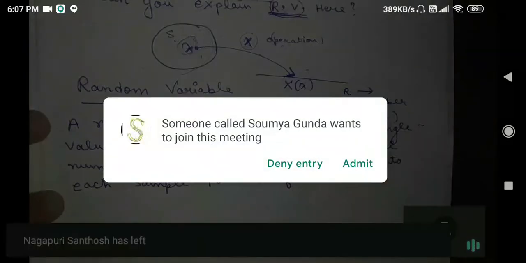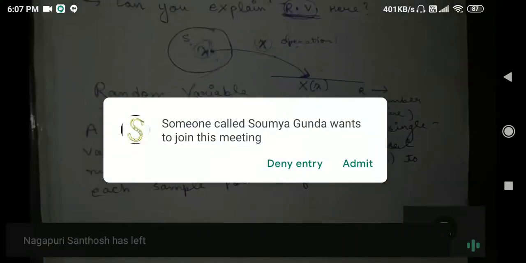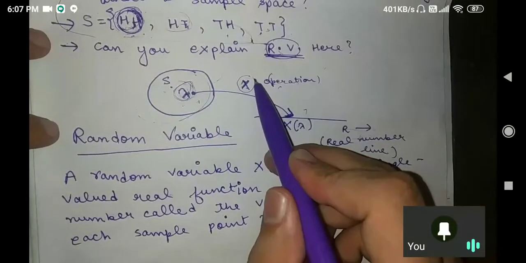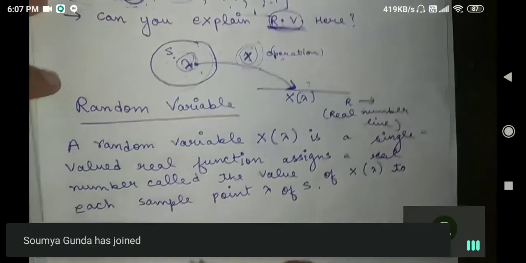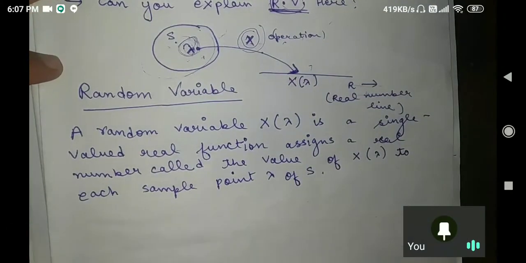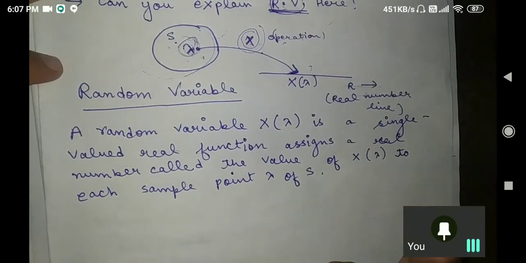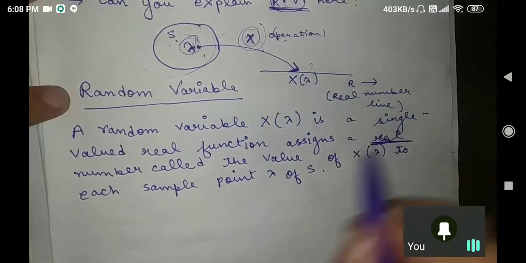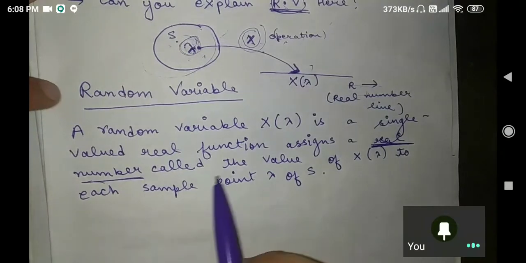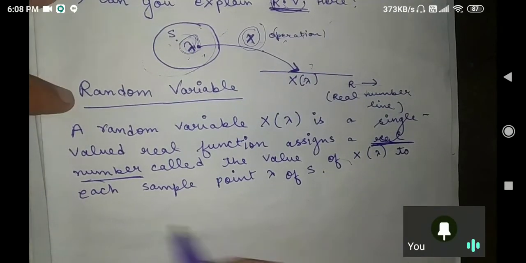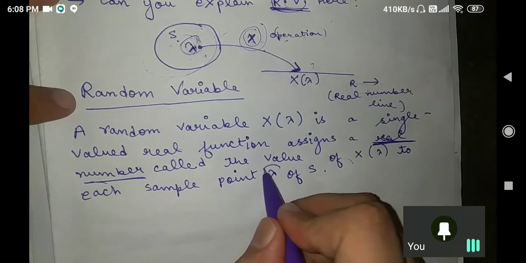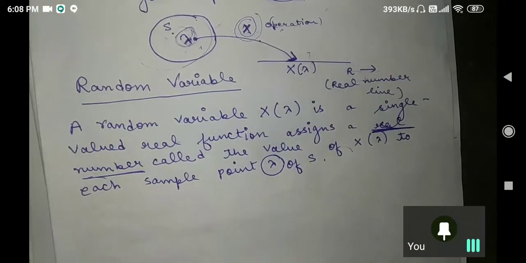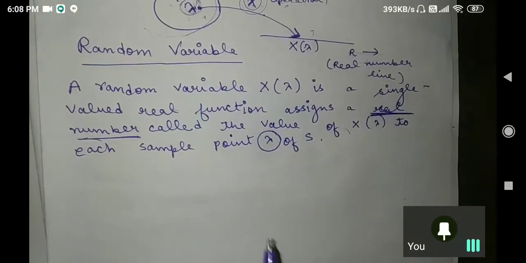We can assign the real value with the help of this operator capital X. So a random variable X(lambda) is a single valued real function that assigns a real number, called the value of X(lambda), to each sample point lambda of S. This is our sample point lambda. Is it clear from yesterday what a random variable is?